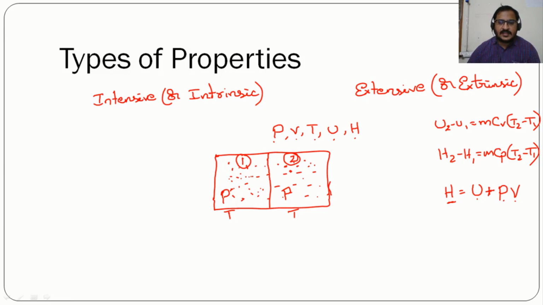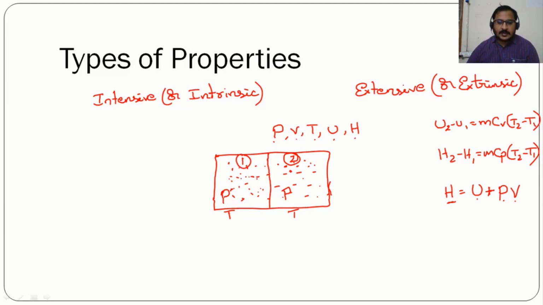The internal energy in this chamber will vary because the mass in the first chamber and mass in the second chamber is different. The enthalpy also will change because the mass in the first chamber and the second chamber will not be the same.